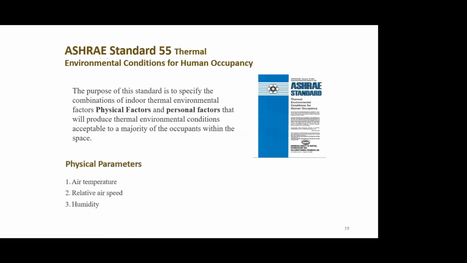So when I started my career, say about 25 years back, we were told by the owners or the consultants that I want 22 degrees centigrade to be maintained, 50 plus minus 5% humidity to be maintained. However, depending upon the air temperature, relative speed and humidity, which are the physical parameters, and personal factors like metabolic heat production and clothing, my comfort factor changes.